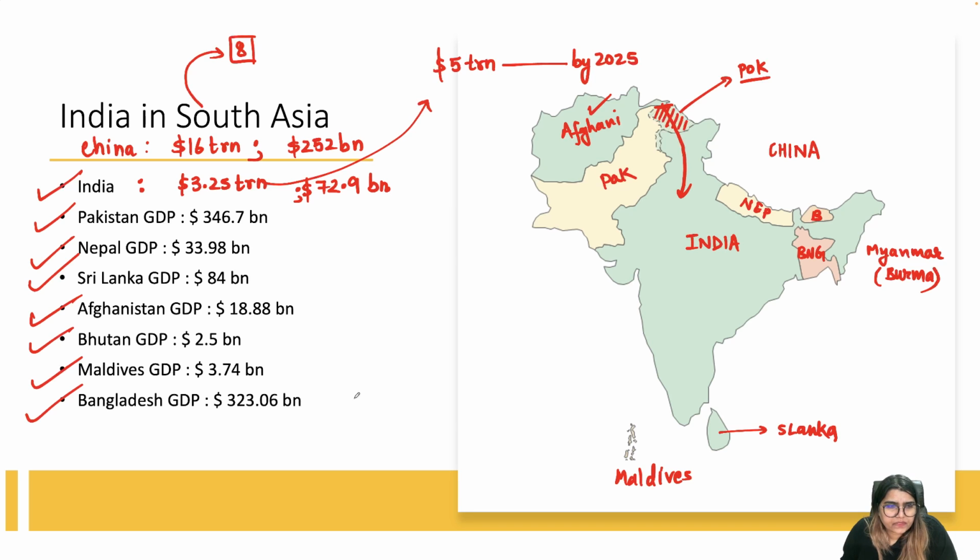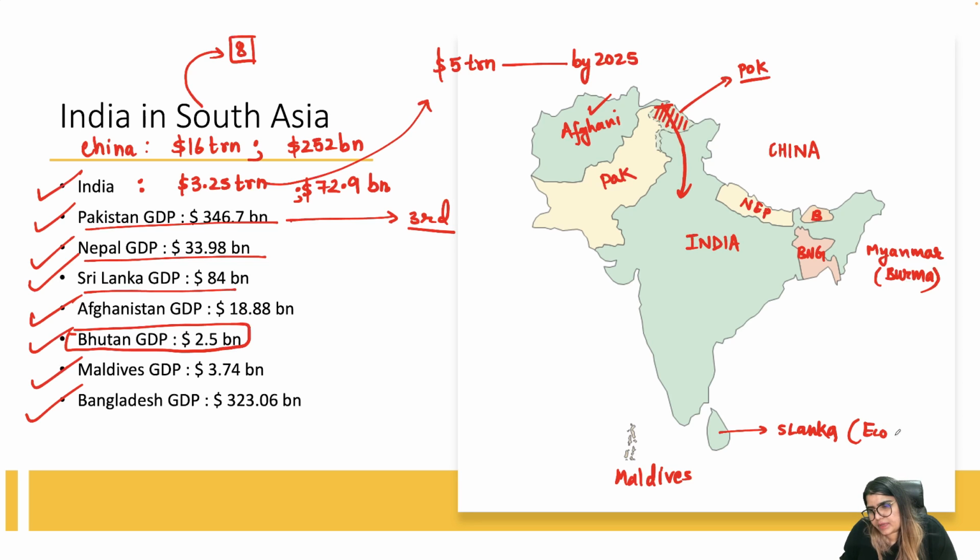GDP wise, Bhutan has the lowest GDP, that is $2.5 billion only. Whereas Pakistan, a third world country, has a GDP of $346 billion. Nepal's GDP is $33 billion. Sri Lankan GDP is $84 billion, and keeping in mind the economic crisis that has happened in Sri Lanka, we'll be discussing Sri Lanka in future. Afghanistan's GDP is again very low, $18 billion only. Maldives GDP is $3.74 billion, and Bangladesh GDP is $323 billion.